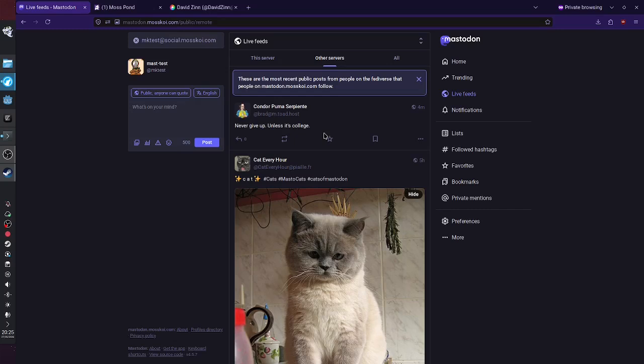My server kind of downloads their posts and puts it here. So same with the cat every hour. I follow a cat every hour account on my main. So that post is being downloaded to my server, and this is basically what it means, right? I'm seeing all posts downloaded to my server.